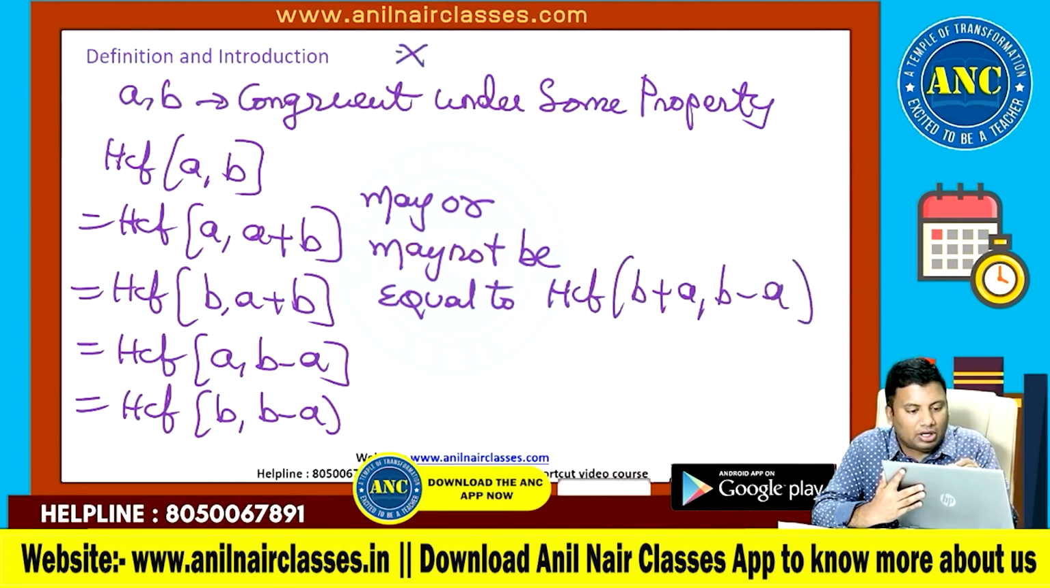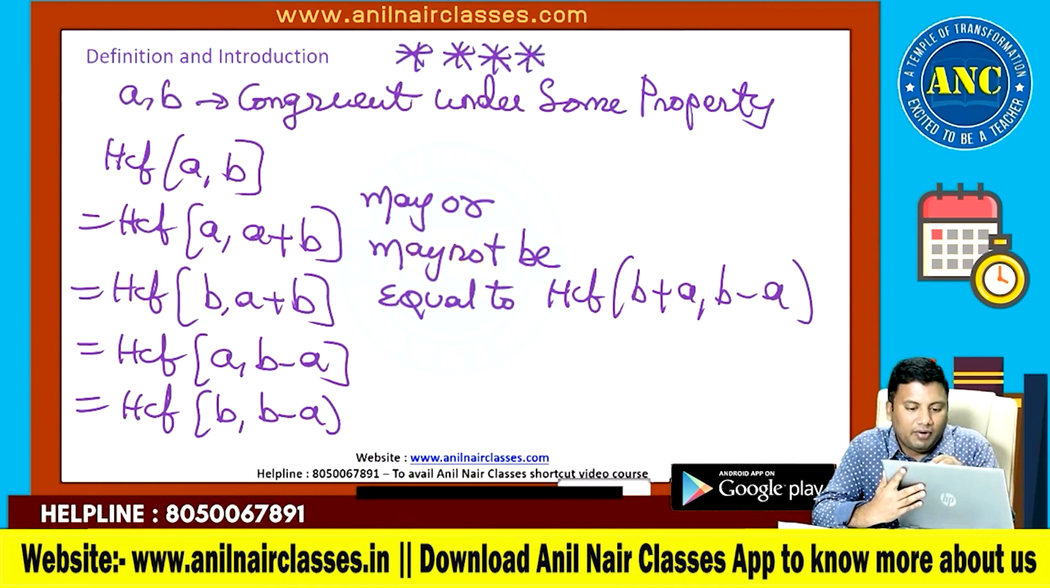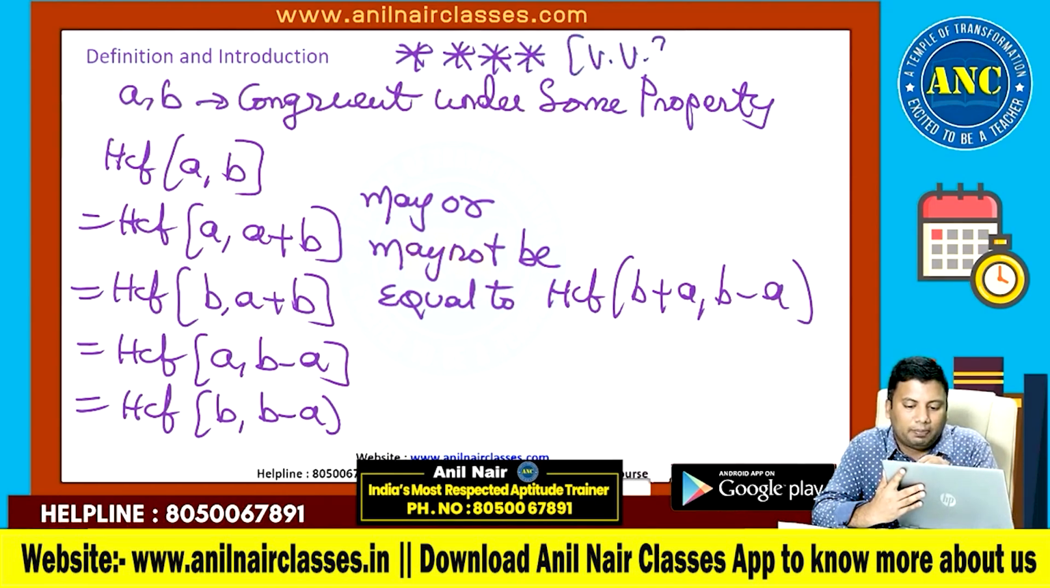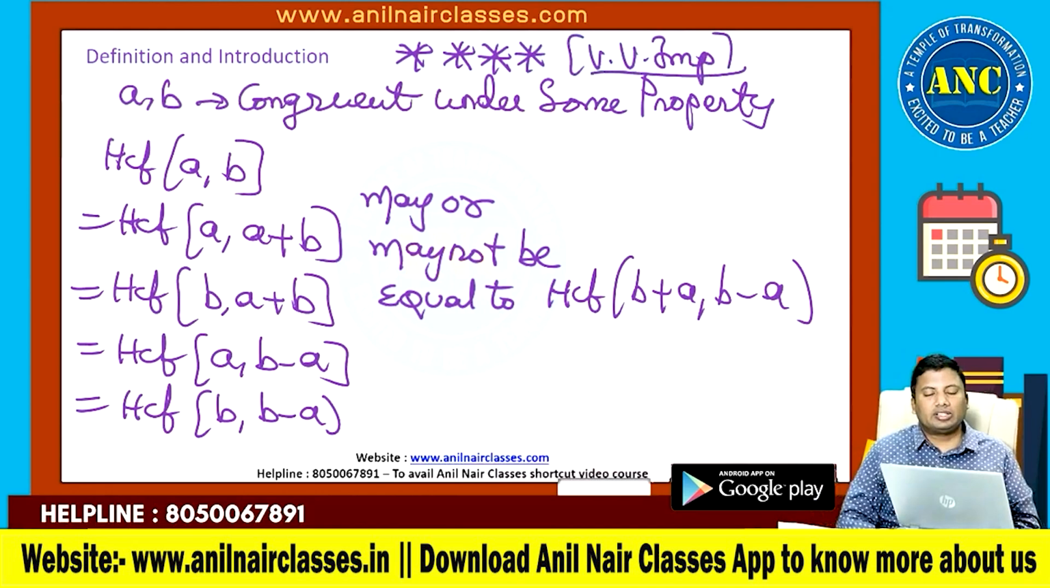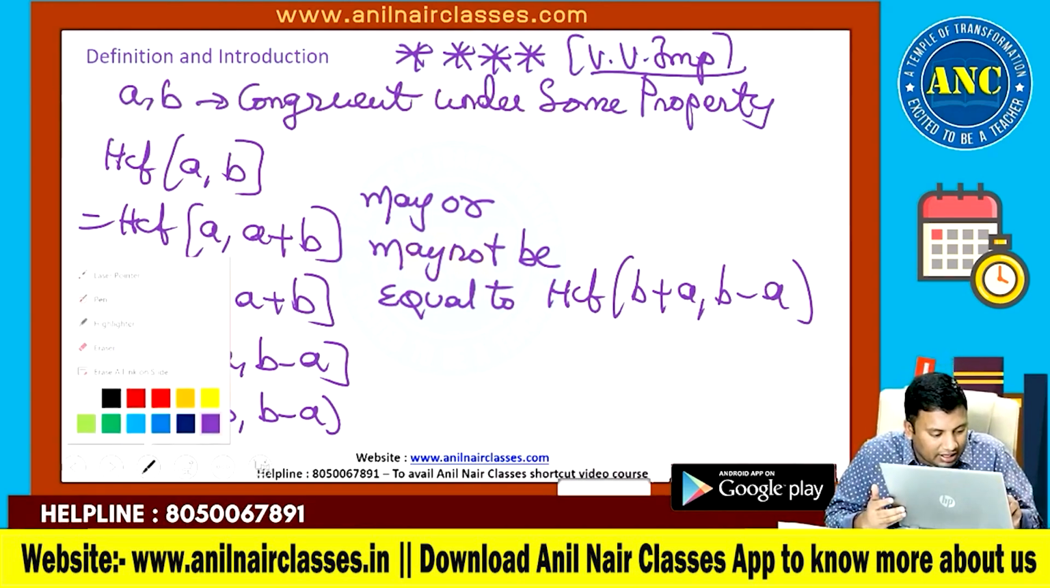Please make a note of this extremely important key point. Very, very important key point. If two numbers are congruent under some property, individual number with the addition of numbers, individual number with the subtraction of numbers, HCF will not change. I hope it is clear, right? If A and B are congruent under some property, let us take an example.